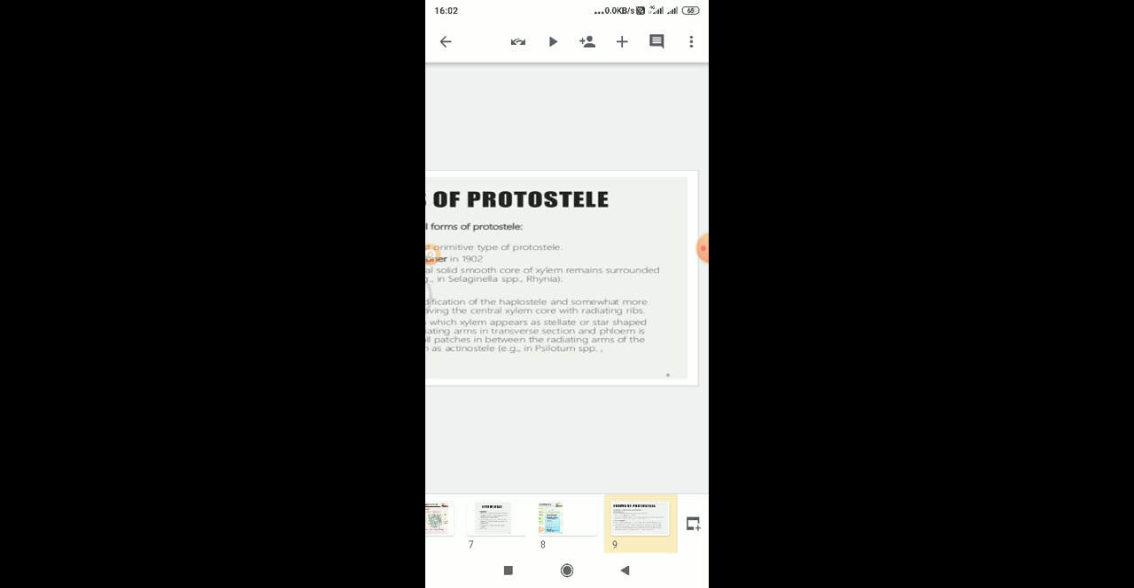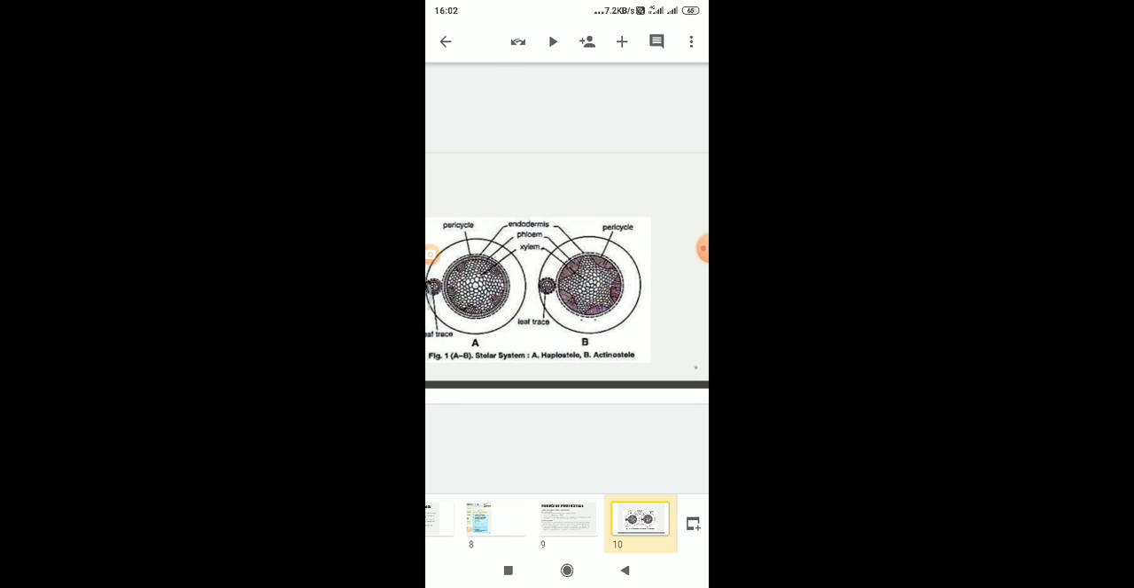So actinosteel is generally a protosteel in which xylem appears as stellate or star shaped with many radiating arms in transverse section, and phloem is present in small patches between the radiating arms of the xylem. The actinosteel is present in Psilotum species, which have that actinosteelic steel.